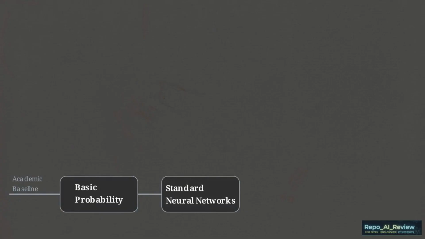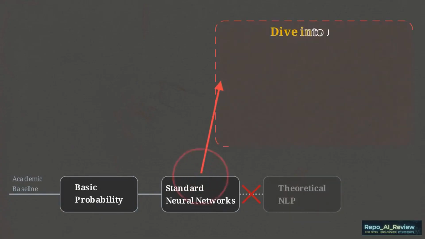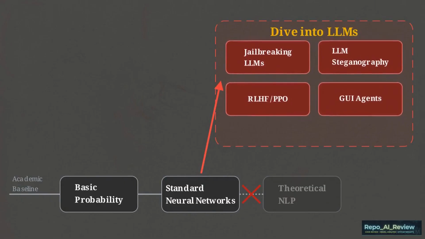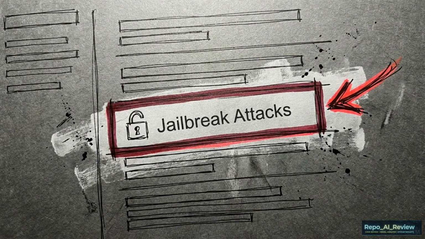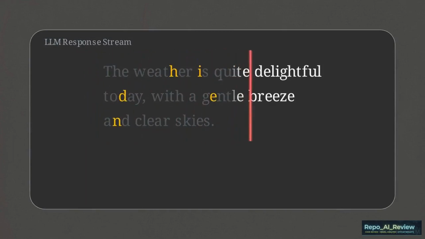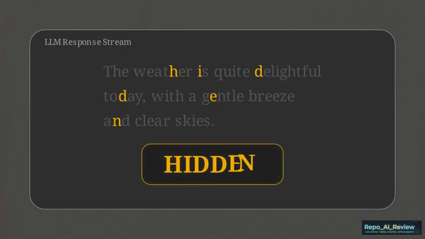Most introductory artificial intelligence courses safely guide you through basic probability and standard neural networks. This syllabus bypasses the basics entirely to deliver raw implementations of extreme edge case architectures. Look at the actual table of contents. It provides raw, executable code for jailbreak attacks, methods specifically engineered to systematically bypass a language model's safety guardrails. Right next to it, you will find fully functional scripts for LLM Steganography, a technique used to secretly embed hidden messages within standard AI-generated text.